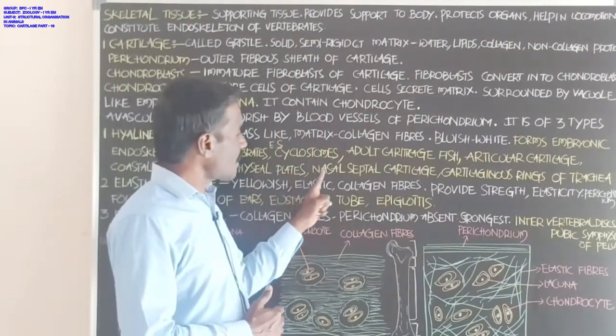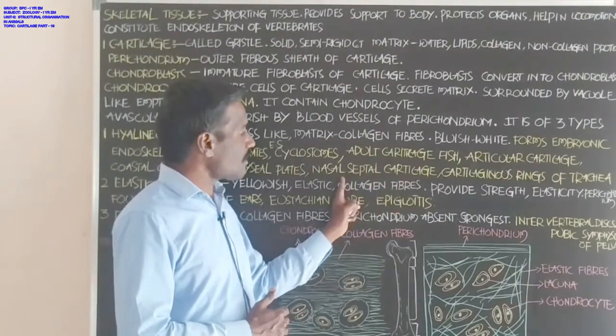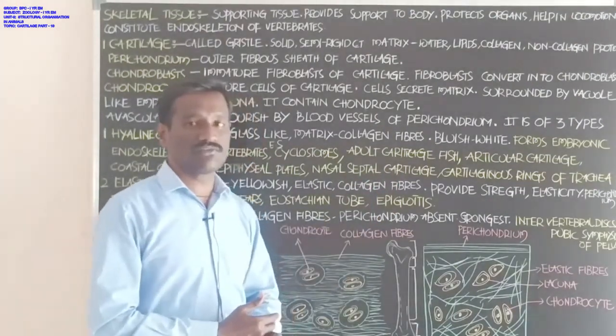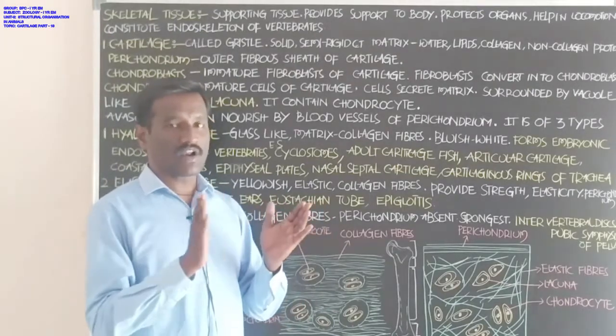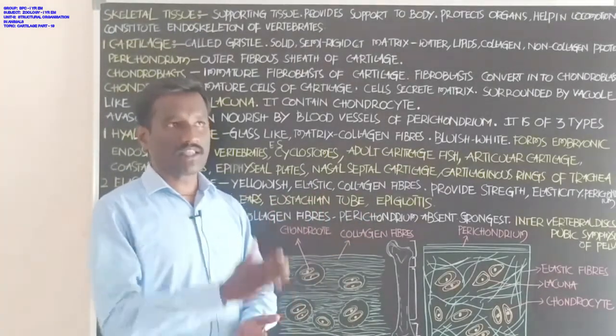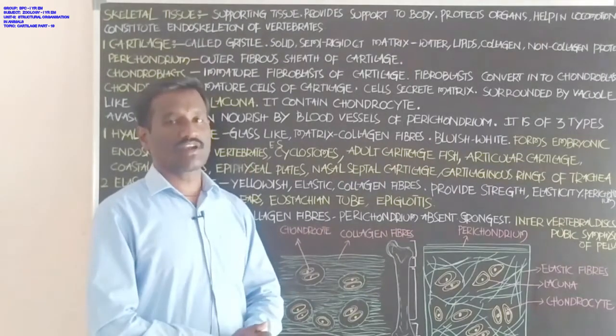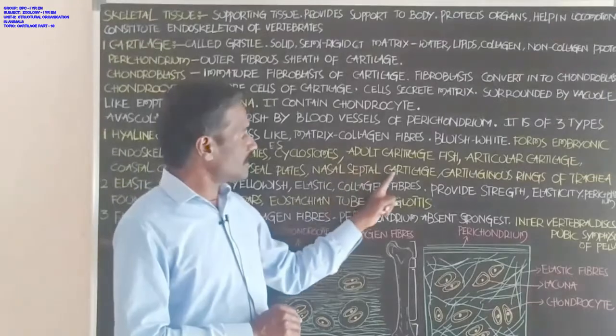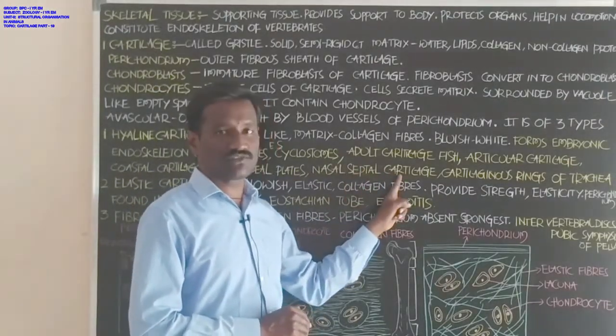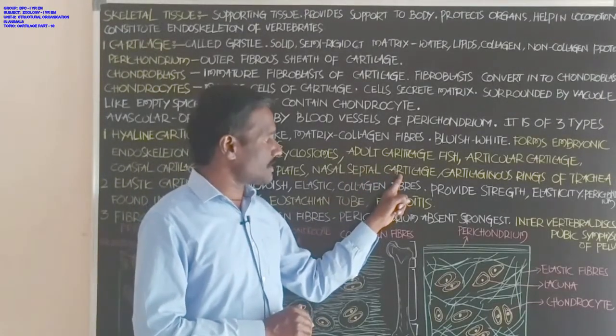Next, nasal septal cartilage. If you observe the nasal cavity, it is divided into right and left chambers by a vertical septum, called the nasal septum. The nasal septum is formed by hyaline cartilage.